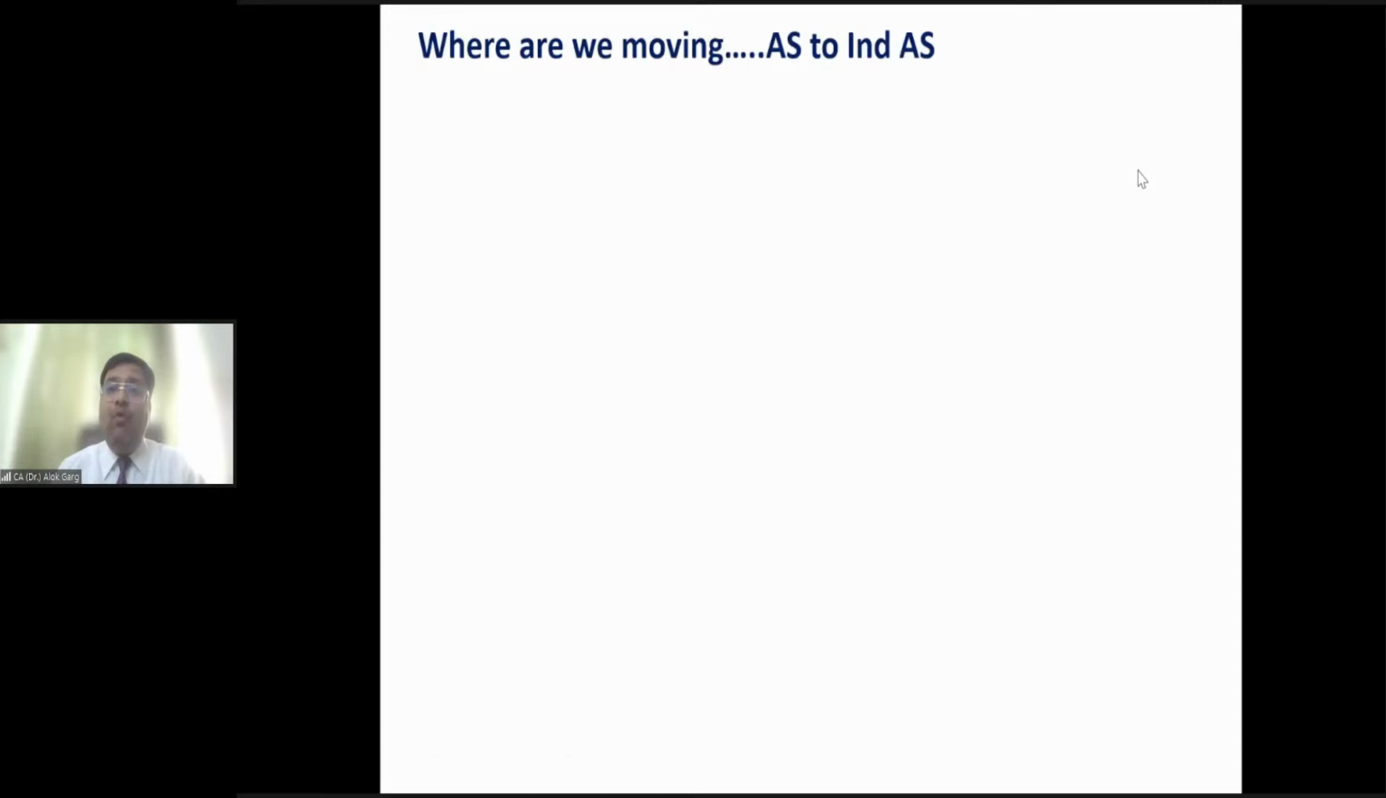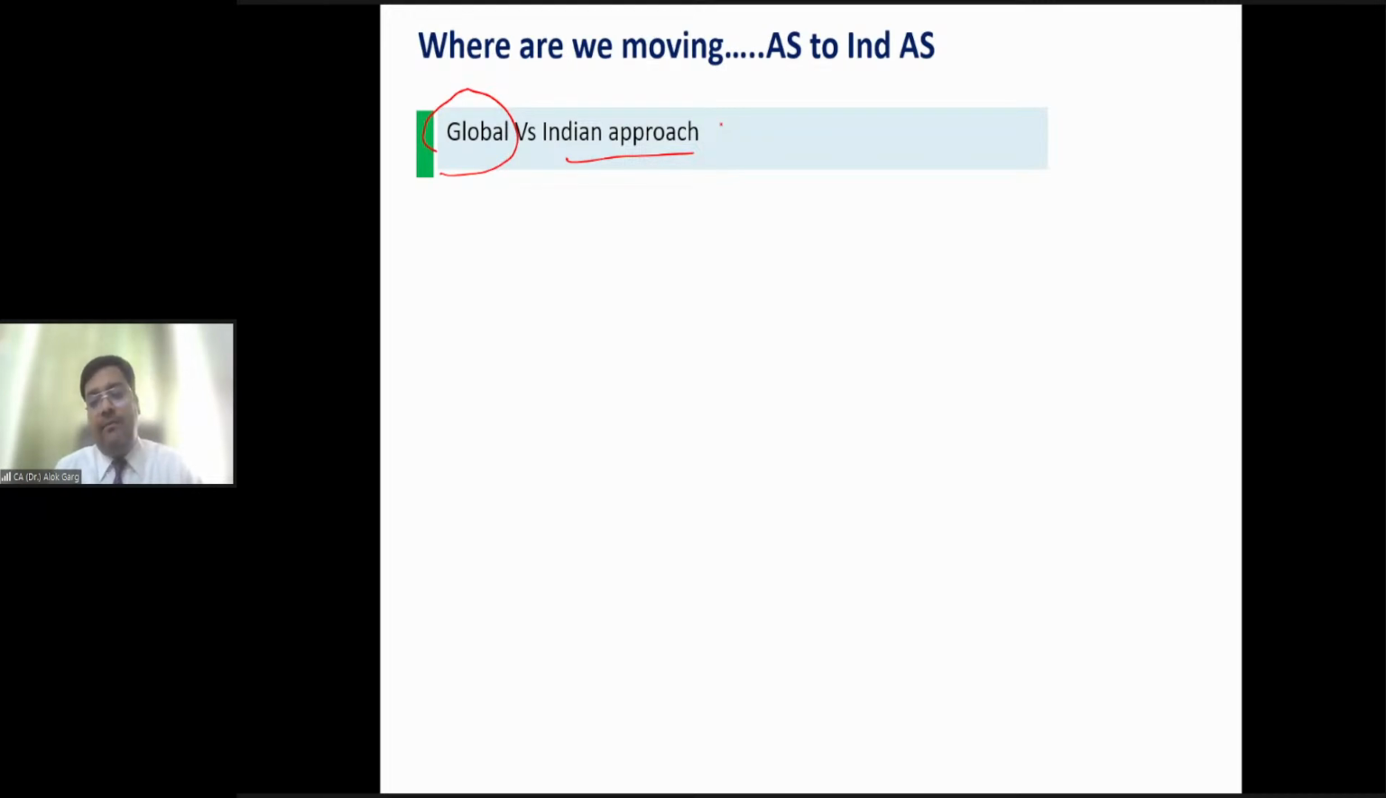So where have we moved? We have moved from AS to Ind AS. Why? Because Ind AS is a more global approach in comparison to the Indian approach, right? So friends, if you read Ind AS, you already have knowledge of IFRS as well. It's like on the same ticket, at the same cost, you are going to Goa as well as to Maldives. Is that clear? If you are reading Ind AS, your IFRS preparation has also started.